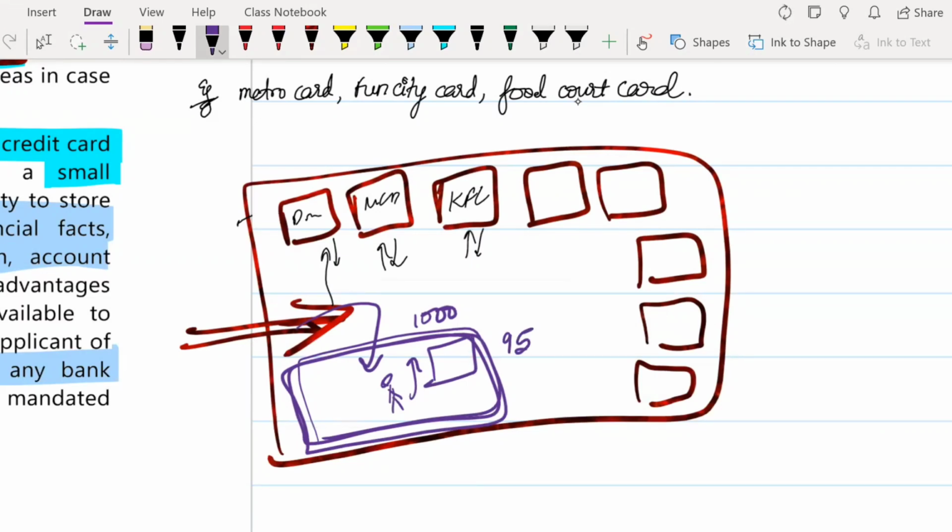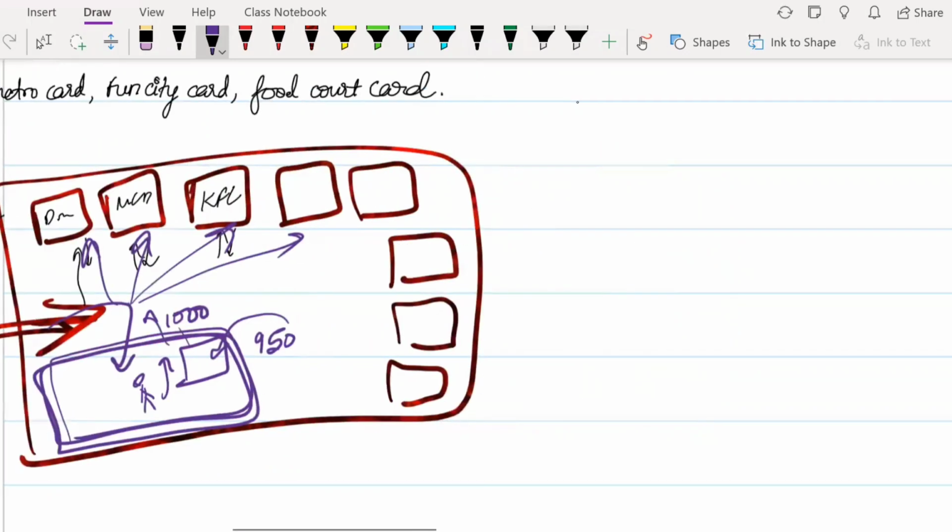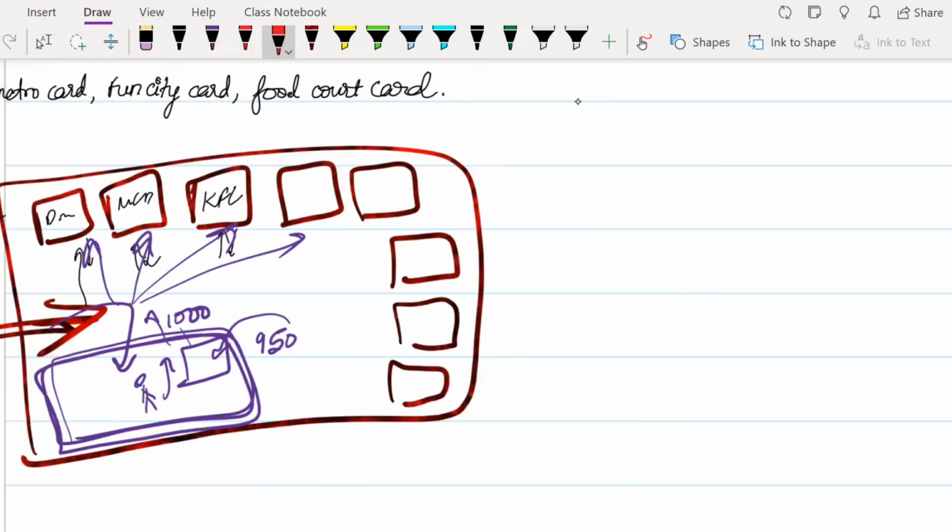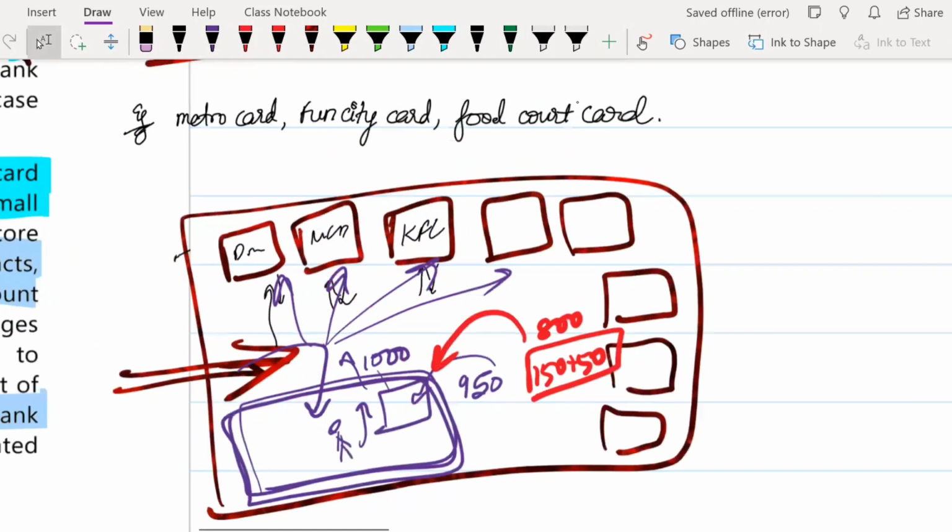So 950 rupees he'll recharge in this card and give it to the customer. So this customer can go to each shop and spend and eat there. And at the end, suppose he has only spent 800 rupees, the remaining 150 plus the 50 rupees of card, if the card has been given back to the owner itself, this 200 rupees will get refunded to you, what you have not used. So these are the other kinds of cards.